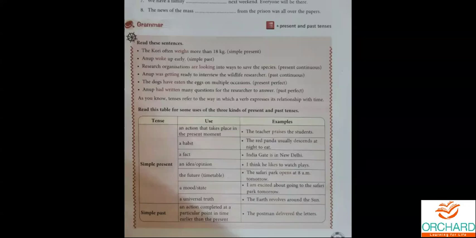We will not say the earth revolved around the sun. Revolved around the sun means now, at present, it is not revolving. The earth will revolve around the sun means tomorrow it is going to revolve, or day after tomorrow it is going to revolve. At present it is not revolving.